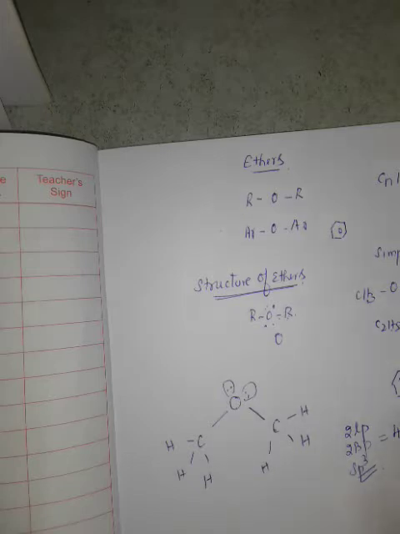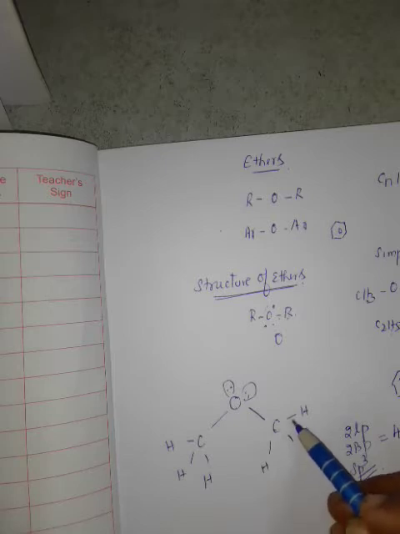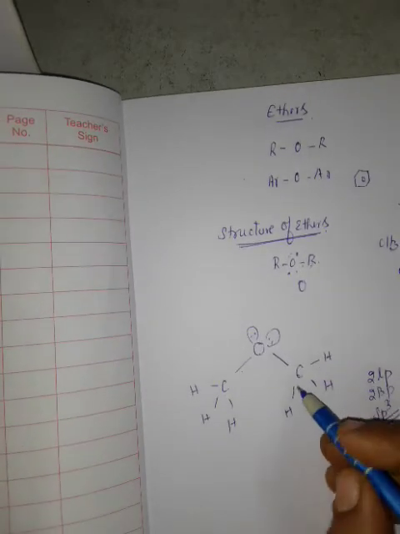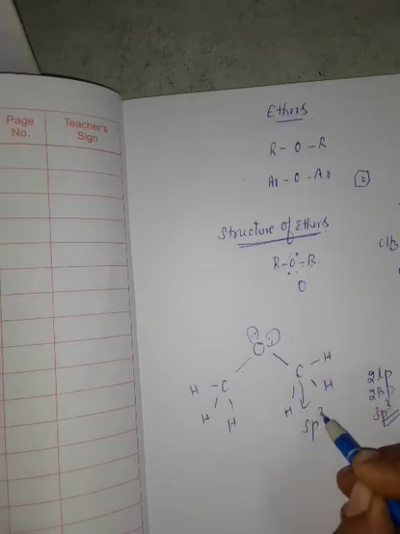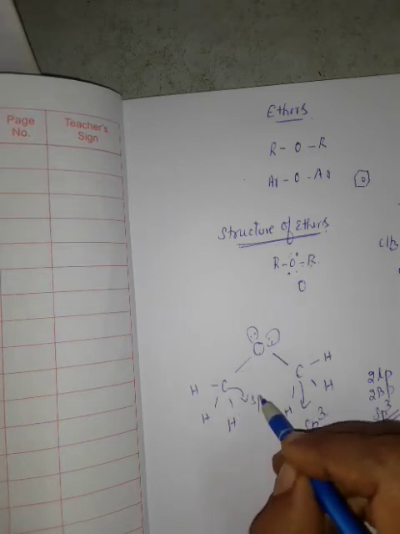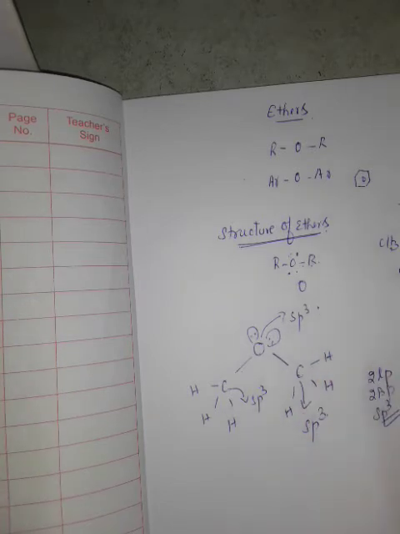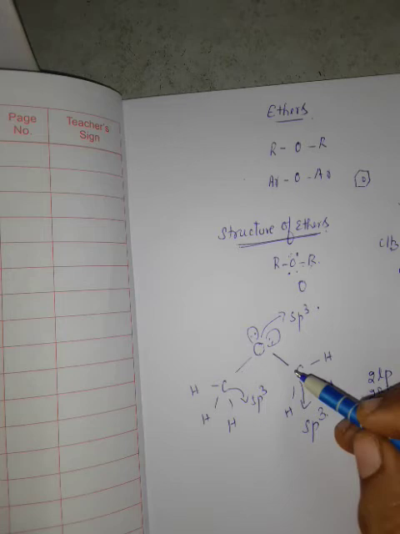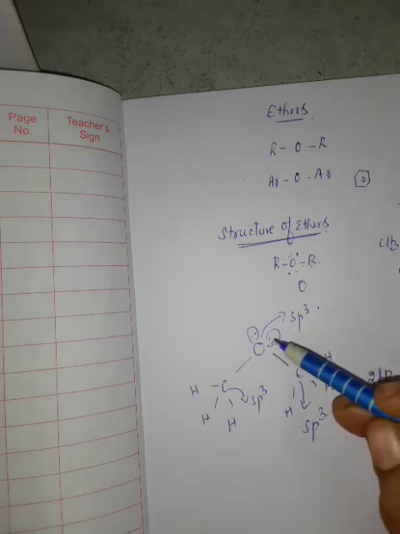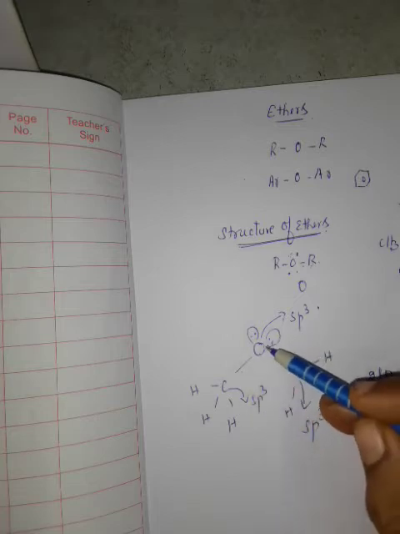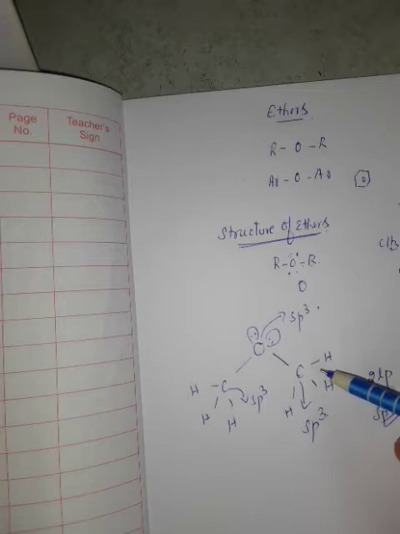Similarly, regarding carbon, you see 1, 2, 3, 4 bond pairs. Whether it is a bond pair or a lone pair, it doesn't matter, but it has 4 electron pairs. So this carbon is also said to be sp3 hybridized. Similarly, this carbon sp3 hybridized. This oxygen is also sp3 hybridized. So here 4 orbitals get hybridized. Oxygen has 4 hybrid orbitals, carbon also has 4 hybrid orbitals. So the oxygen and both the carbons are sp3 hybridized.